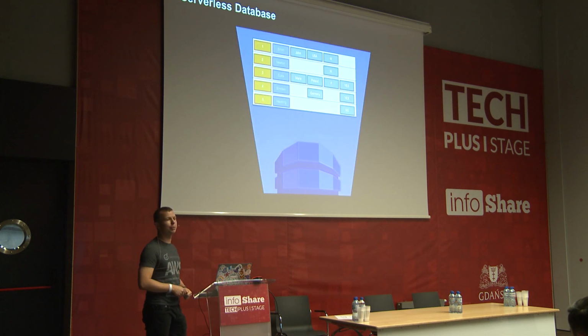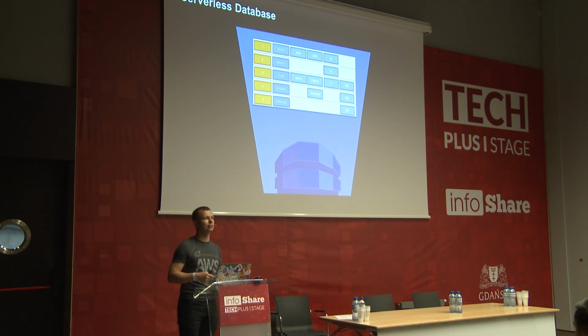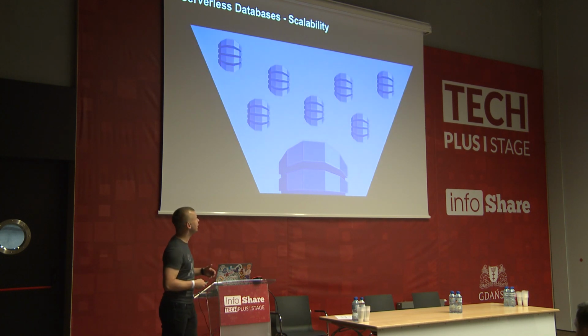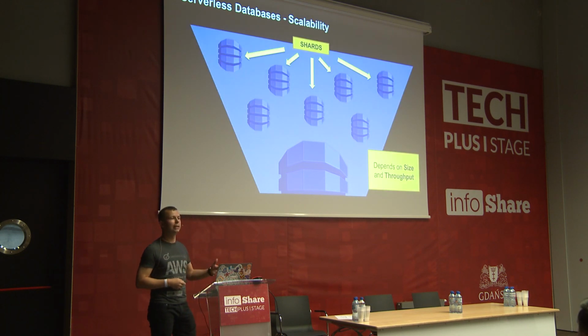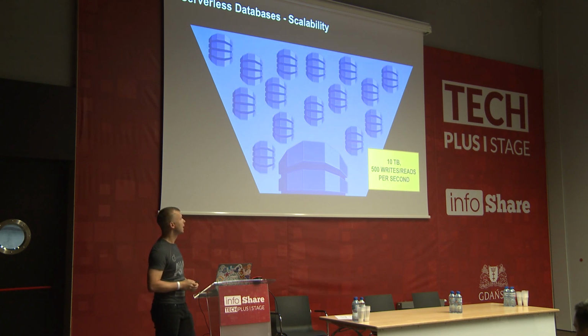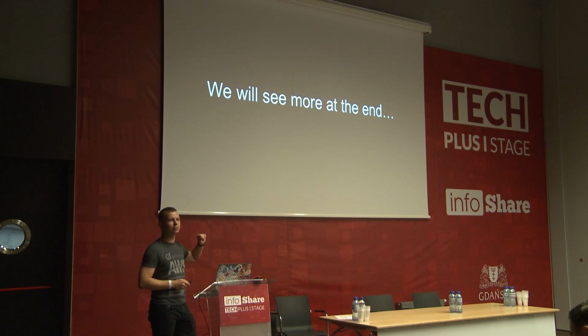Another example is DynamoDB, a NoSQL database. We want to have a NoSQL database like Mongo or Cassandra, but we don't have expertise in how to manage it, how to scale it, and so on. So we just go to the cloud and say, I want to have a NoSQL database, and in short, in 10 minutes, we have got it and we can start using it. Depending on the amount of data we have and the throughput we want to achieve, the number of shards, so the infrastructure, will grow and shrink. We will go through other examples in a couple of seconds when we start to build the application.